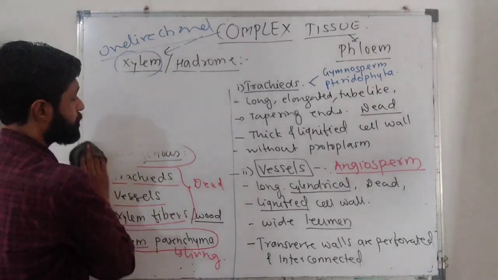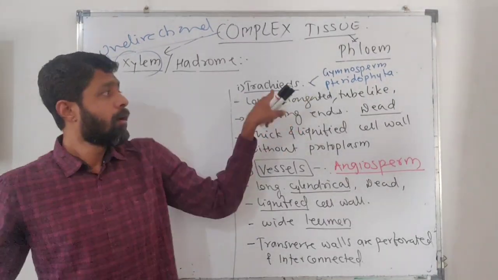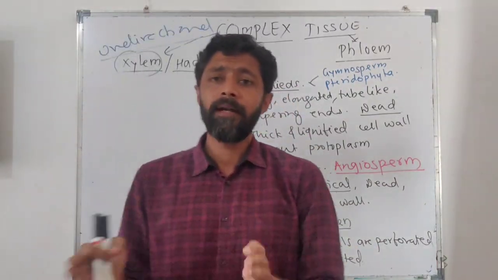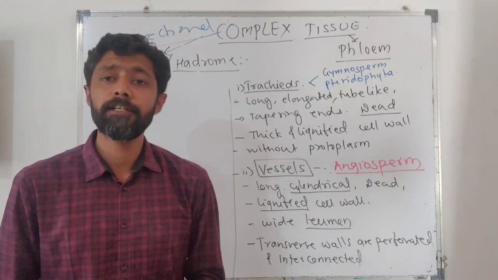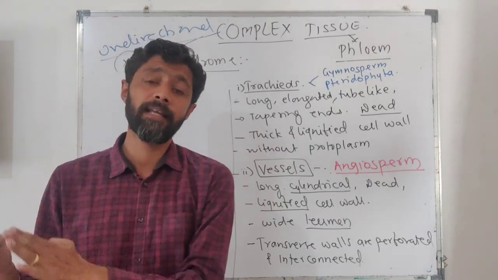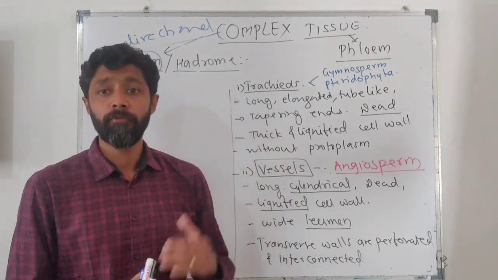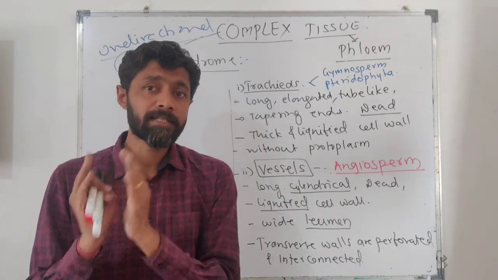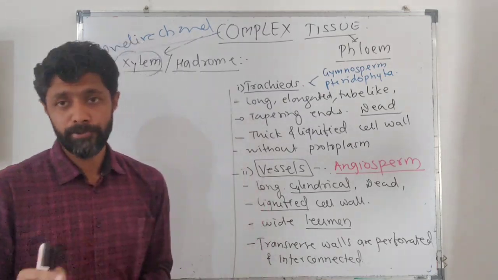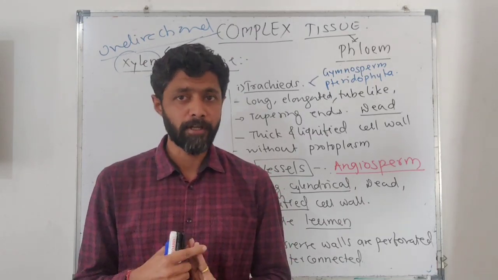Tracheae are present in all vascular plants. Which plant do we consider a vascular plant? A plant which has a vascular bundle, meaning it has xylem and phloem: xylem for conduction of water and phloem for conduction of food. Such plants are considered vascular plants. So pteridophytes, gymnosperms and angiosperms are vascular plants.